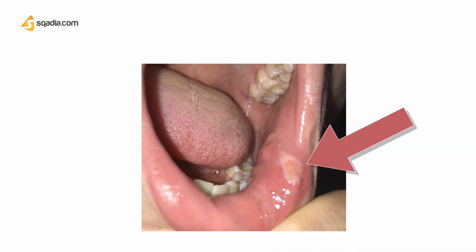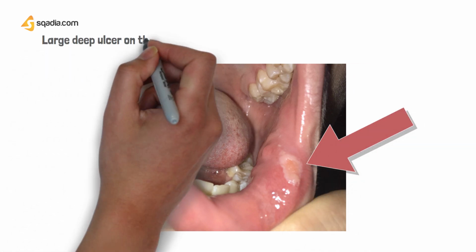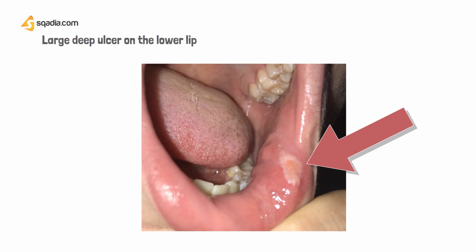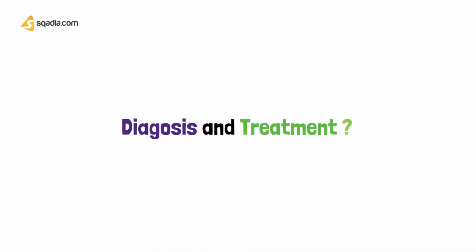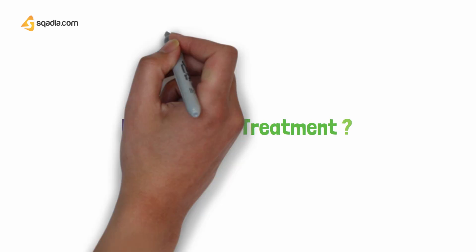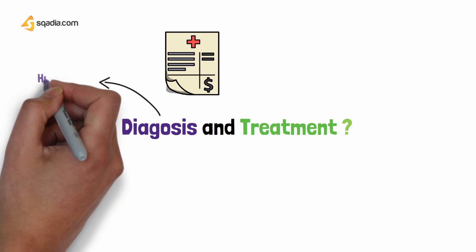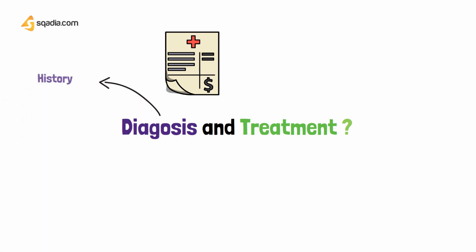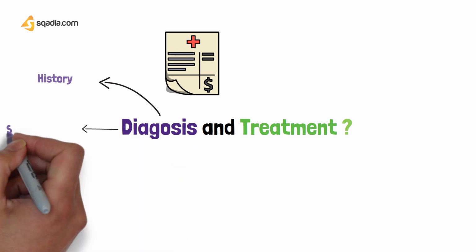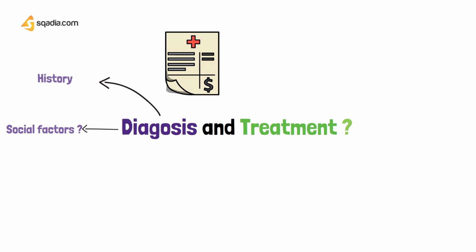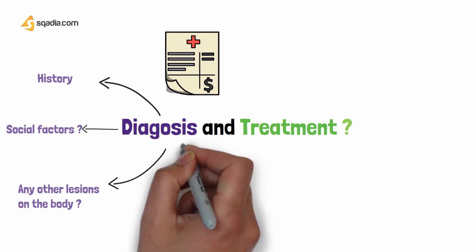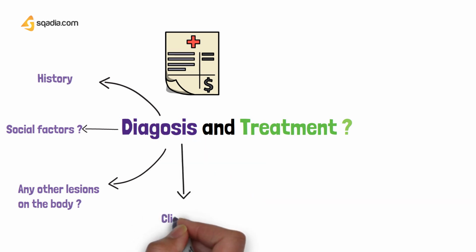So when we look at the lesion clinically, we see that there is a large, deep ulcer on the lower lip. Now we're going to see what things are going to help us diagnose and differentiate the different kinds of ulcers. So when we look at the history, she tells us that this has been going on for the past 1 year, so we can see that this has a pattern. We also see that this is clearly stress related, related to her exams. Also, there are no other lesions on the body, which helps us differentiate it from any other immunological disease.